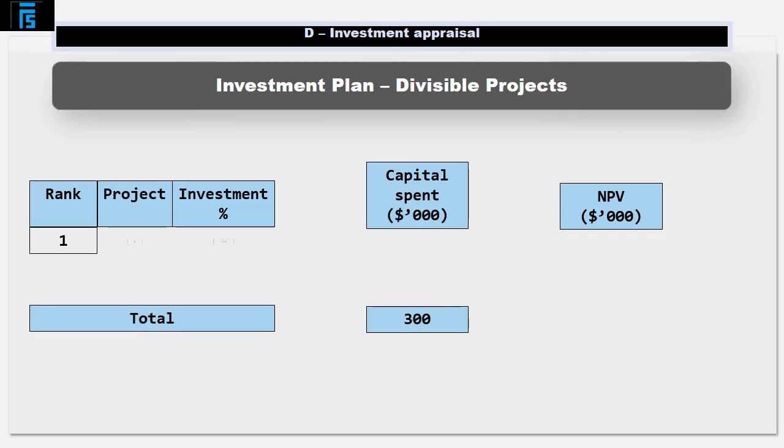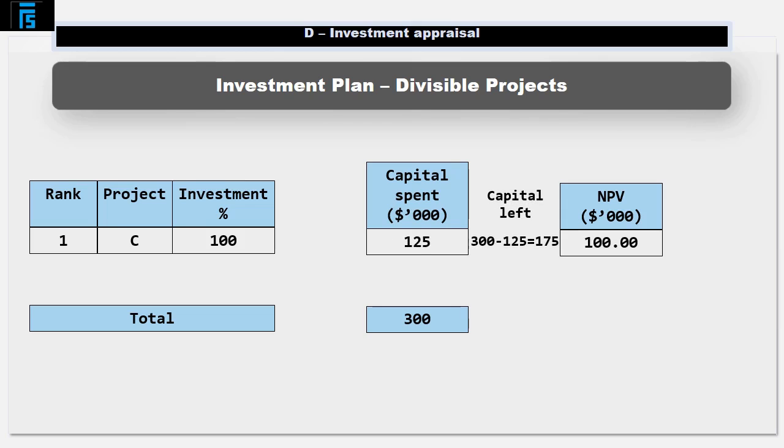We can afford to do 100% of Project C as we have $300,000 to spend, and the full Project C only takes $125,000. That leaves us with $300,000 less $125,000 equals $175,000 left to spend.